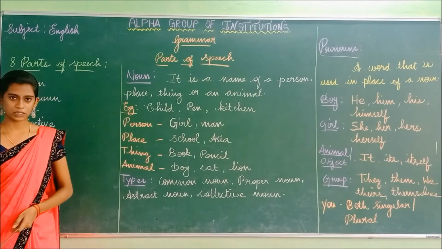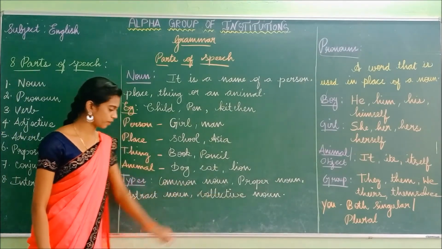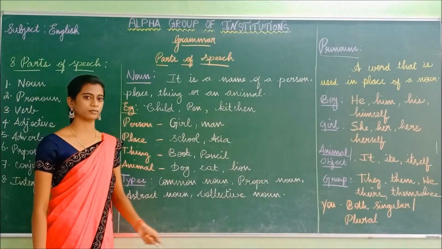So there are 4 types of noun. The first one is common noun. The second one is proper noun. And the third is abstract noun. And the fourth is collective noun.